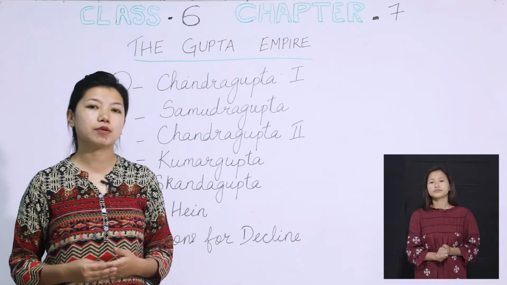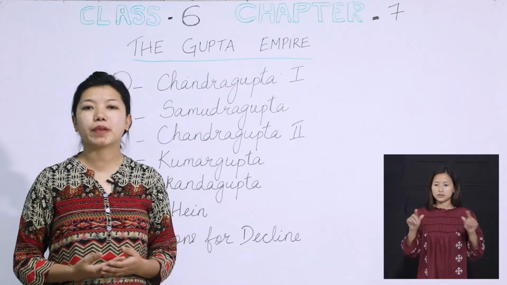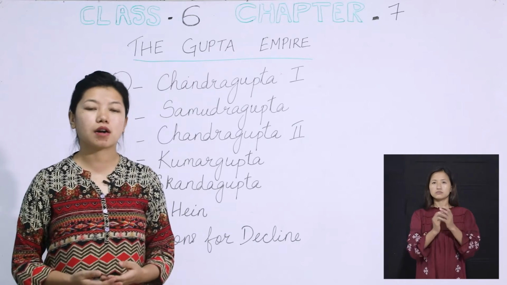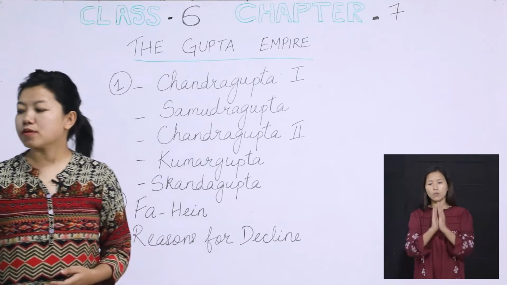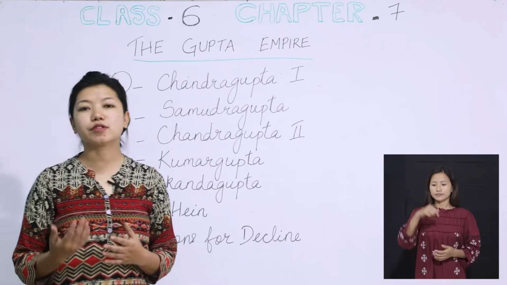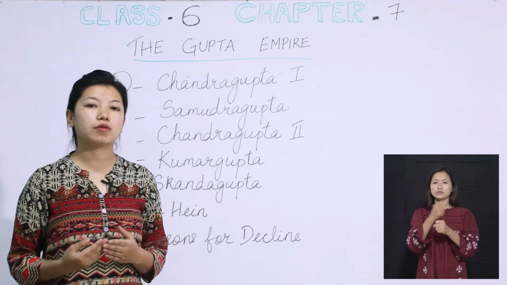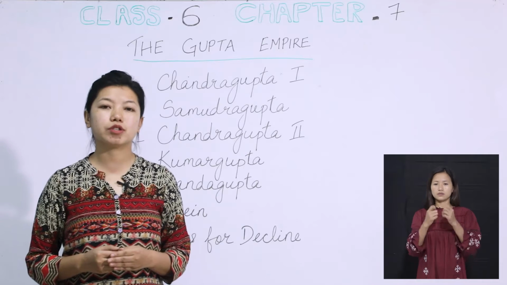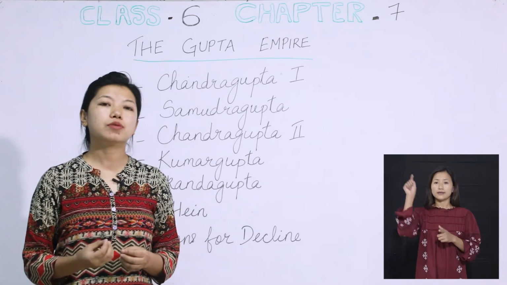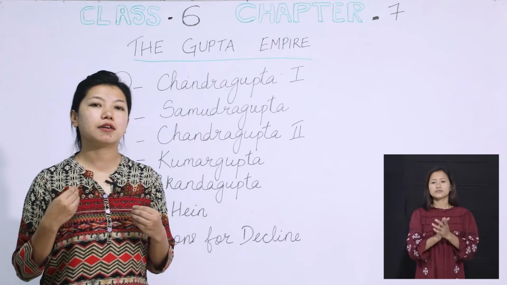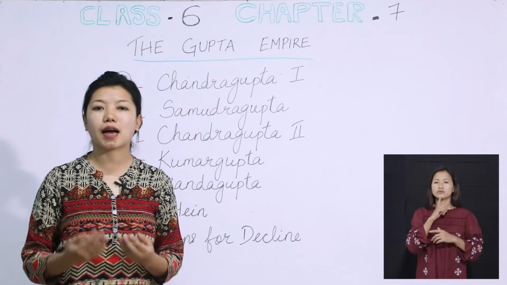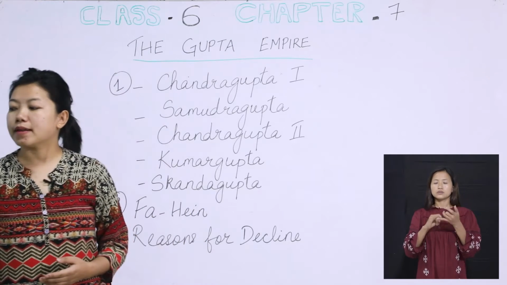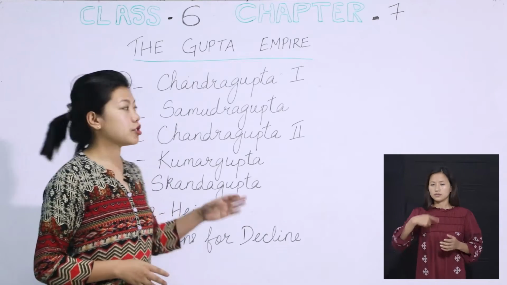And not only music, he was also a great lover of art and architecture, which we can see from the paintings and the carvings on the walls, alright. The life story of Samudragupta can be found from the Allahabad pillar inscription, which is in Mehrauli, Delhi. Through this pillar inscription, we can get lots of information about the life and the conquests of Samudragupta, alright. Then coming to the next ruler, that is Chandragupta II.